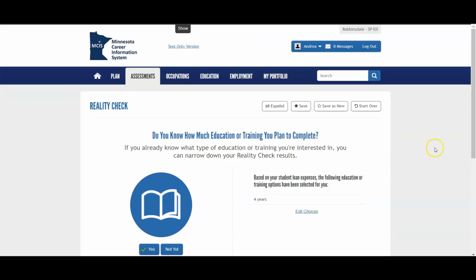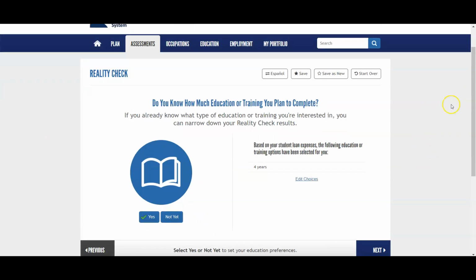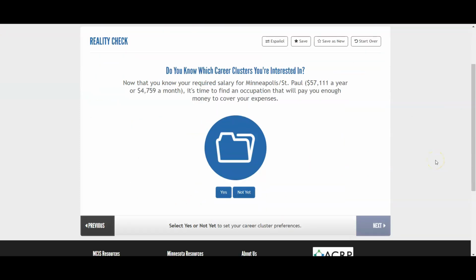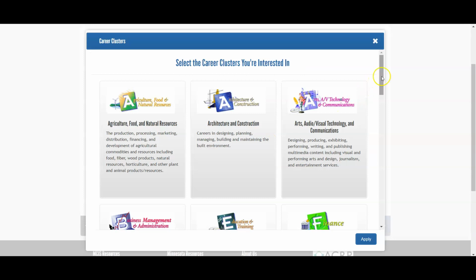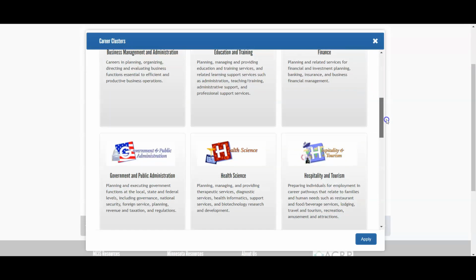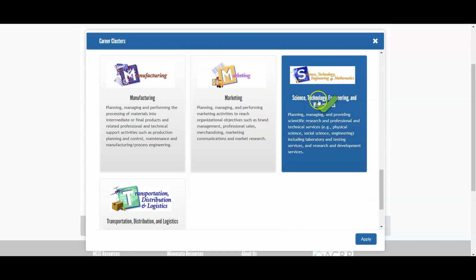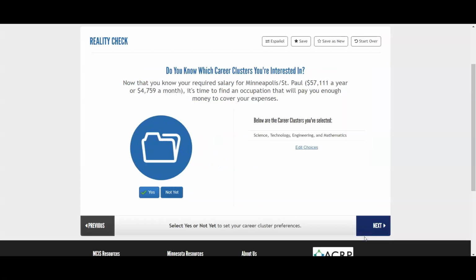Then what I would like you to do, if you click next and you say I understand, you're going to get to this next page here. Scroll down, click next, and then it's going to say, do you know which career clusters you're interested in? If you remember your career cluster choice, you can say yes and choose your career cluster. You might have to scroll down. For me, mine was STEM, so I'm going to go to STEM and then hit apply.